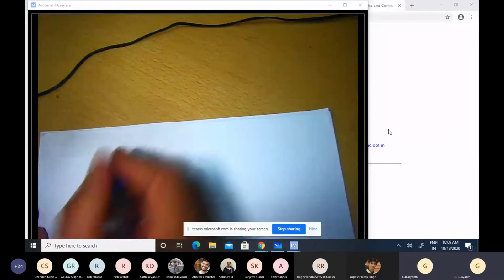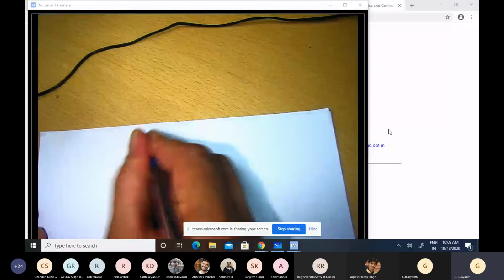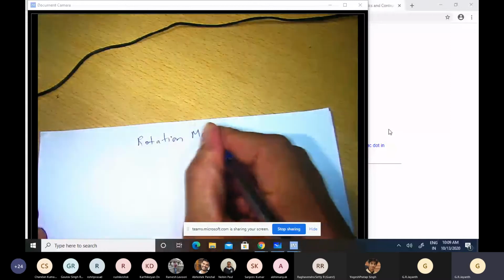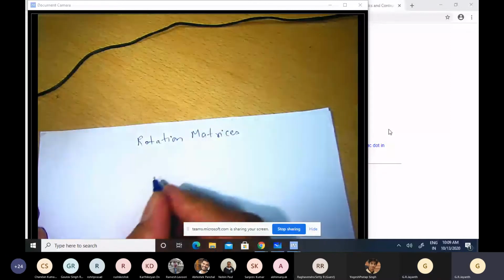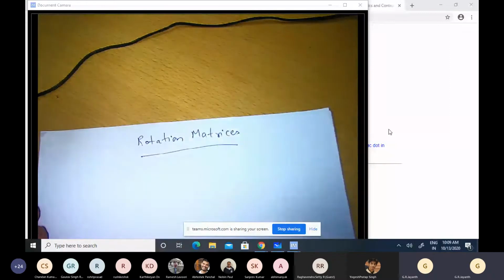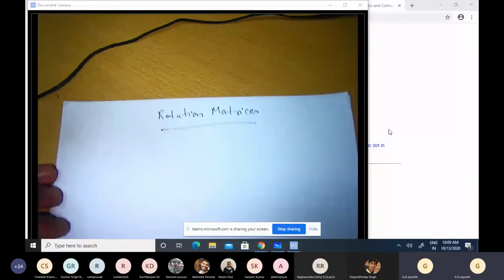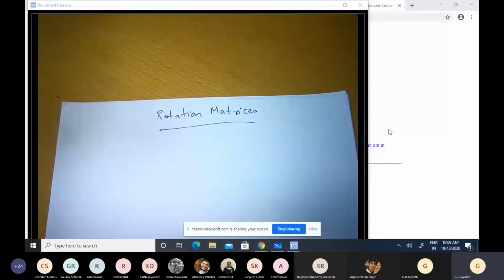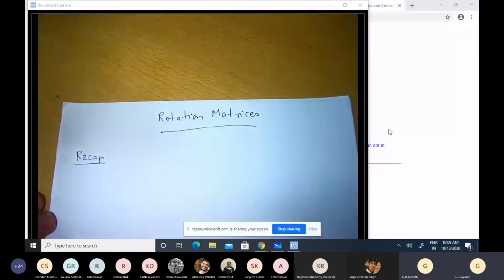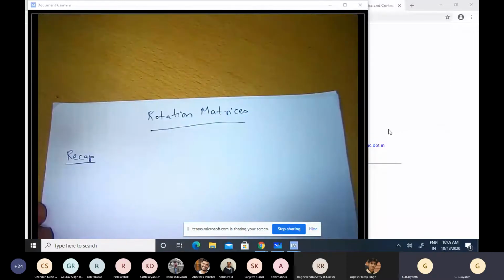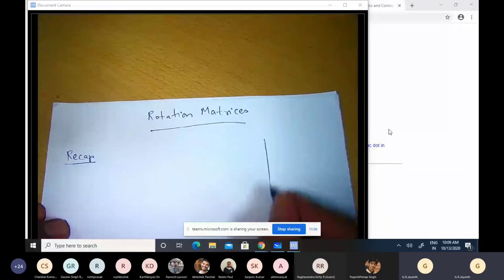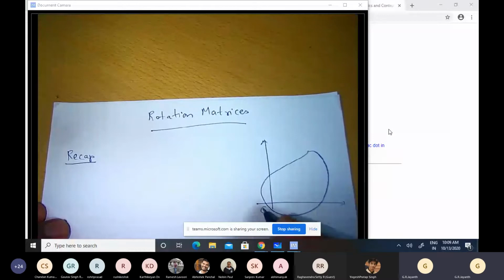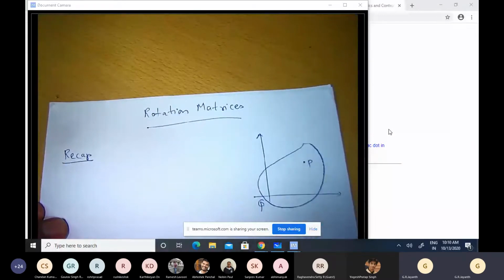Okay, the topic of today's lecture is rotation matrices. And before we talk about rotation matrices, let us briefly recap whatever we discussed in the previous lecture. So we considered the case of acceleration of a point P on a rigid body. If a rigid body is rotating about a certain point Q, so it is fixed about the point Q and it is rotating, and this is a point P.